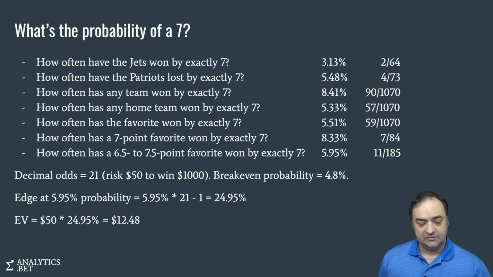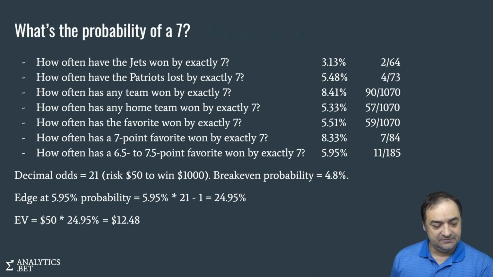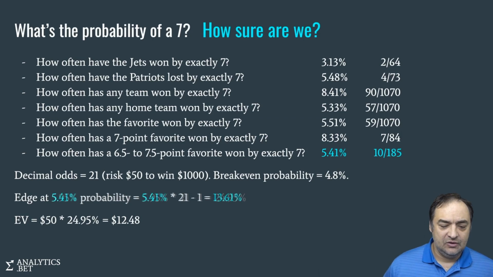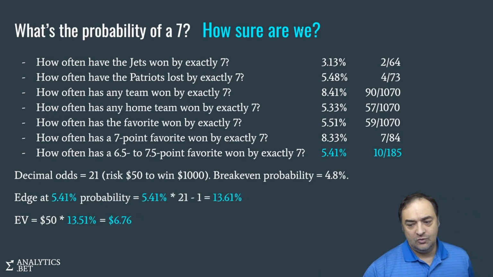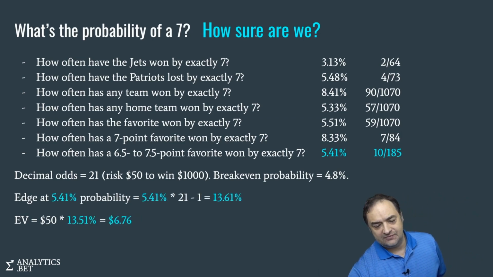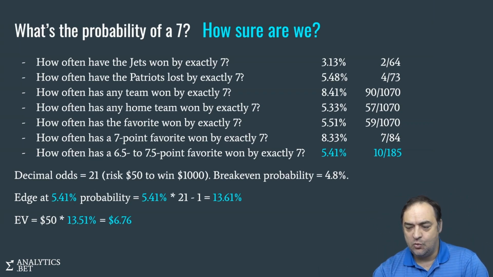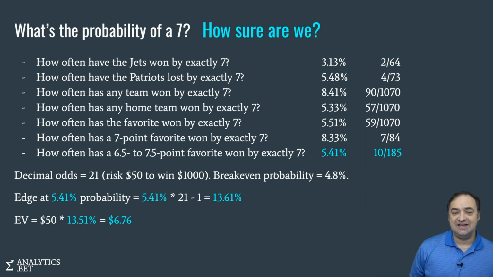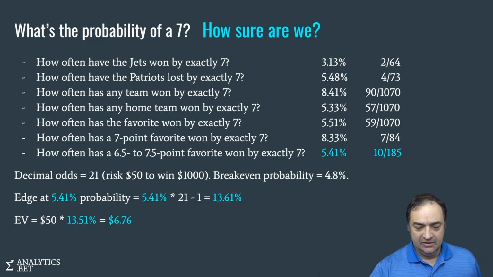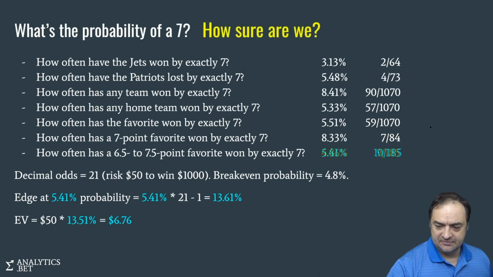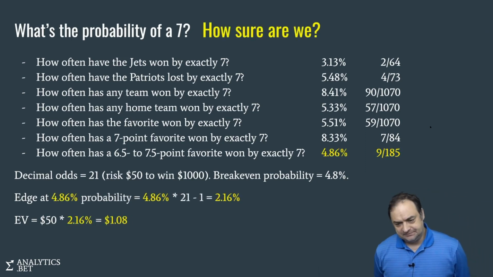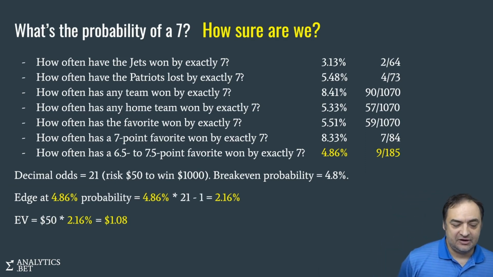Here's what we had before, right? So we had the 5.95%. But what if it wasn't 5.95%? What if it was 5.41%? If it was just one less game, one less win. Now we're suddenly down to our edge is cut in half to 13.61%, and our EV is down in half also to $6.76. And if it goes down by one more, it's 4.86%. Now our EV is just $1. Our edge is just 2%.